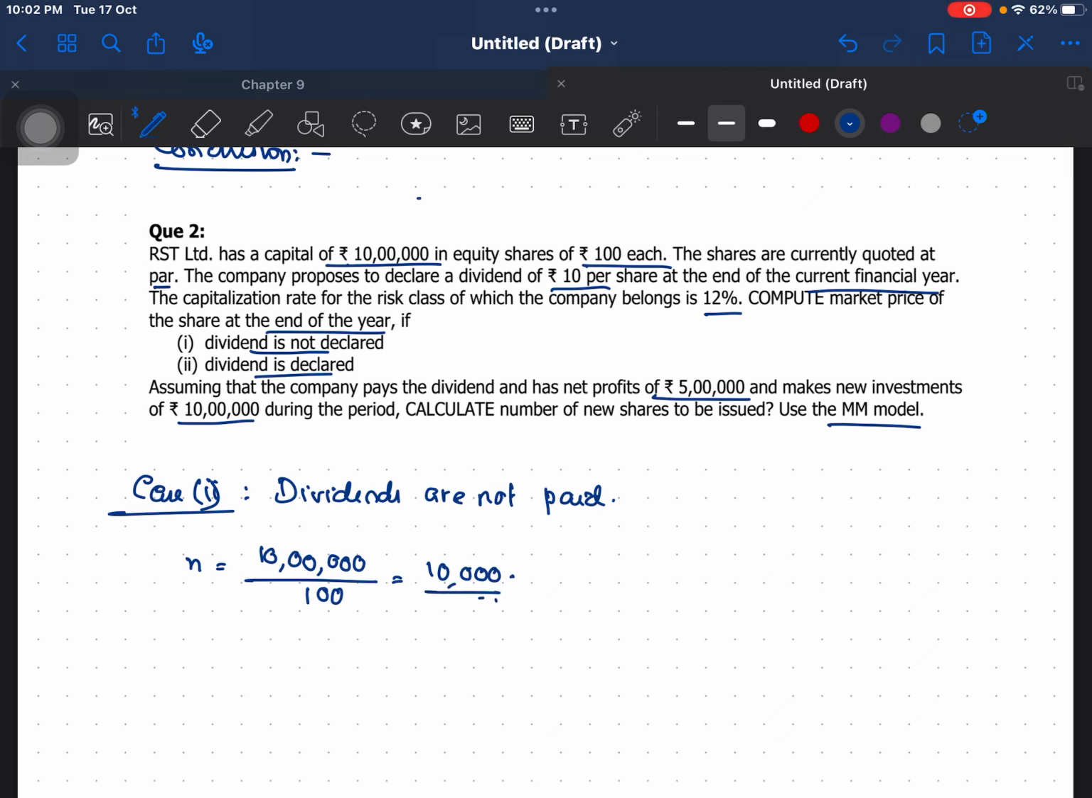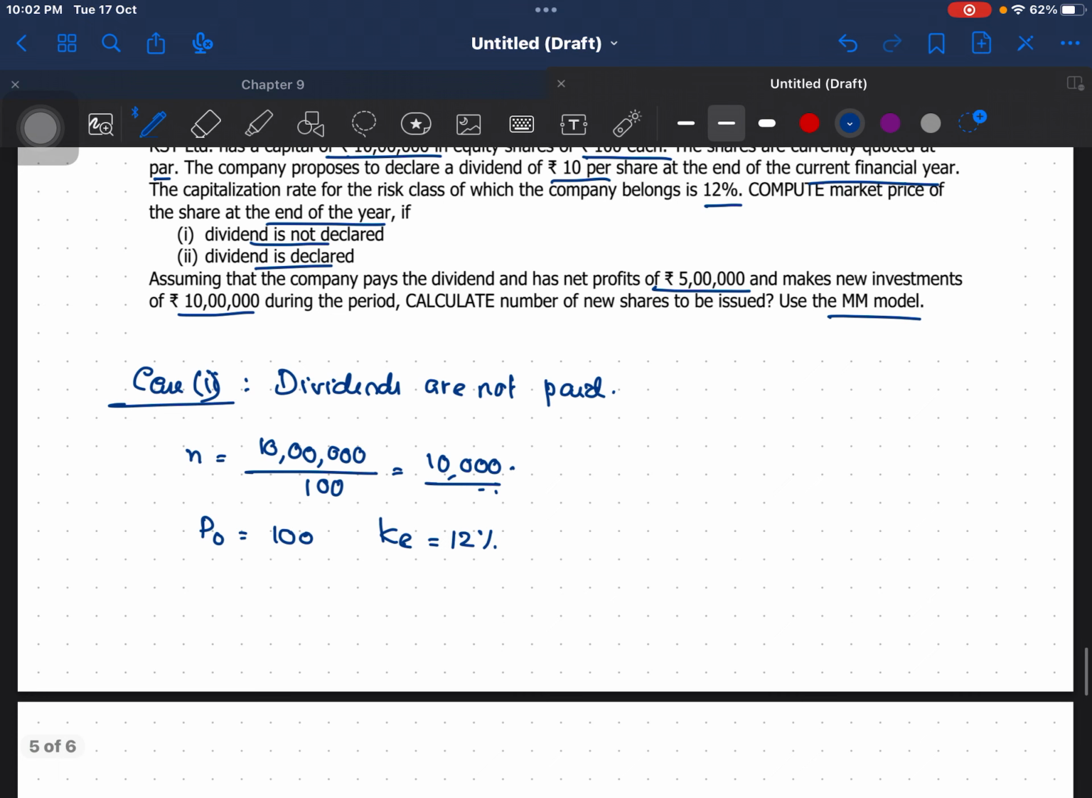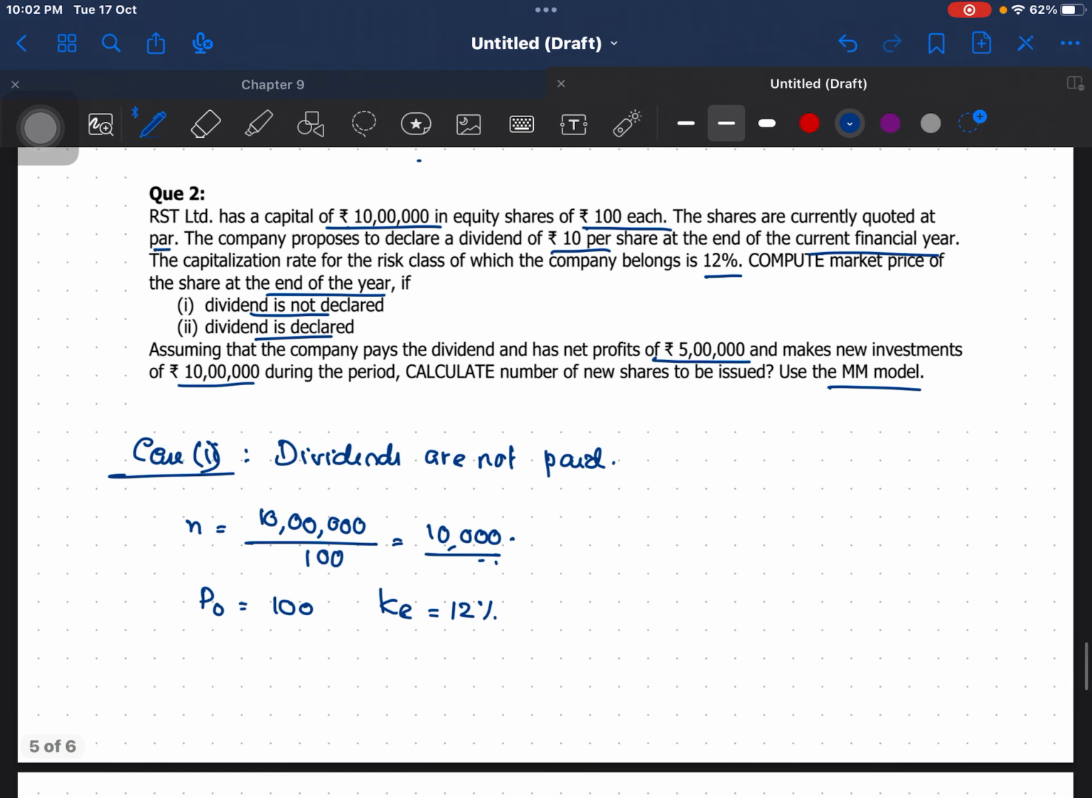Okay. And what is P0? P0 is the share price right now. So they say that the shares are currently quoted at par. So it is rupees 100 itself. Then KE is given to be 12%. Okay. Now, if dividends are not paid, then D1 is equal to 0.